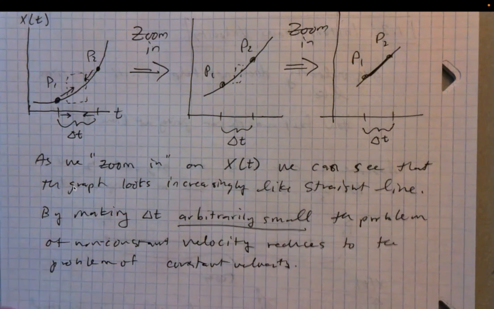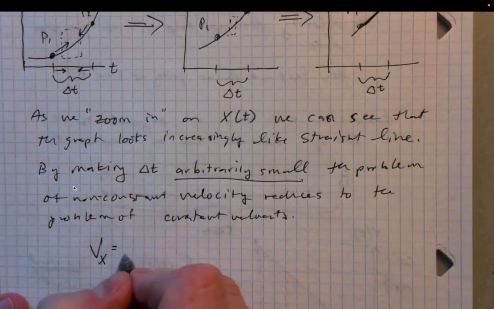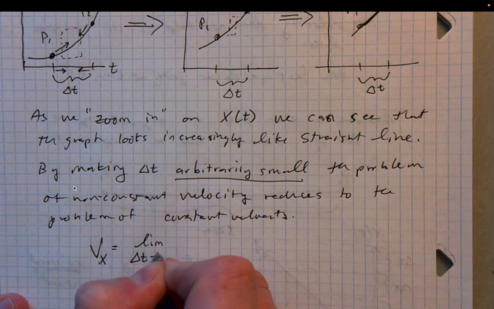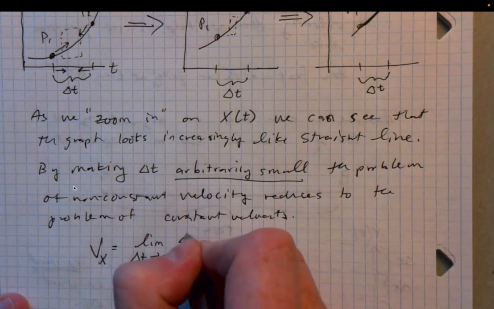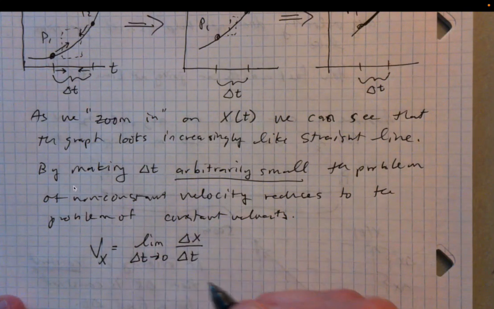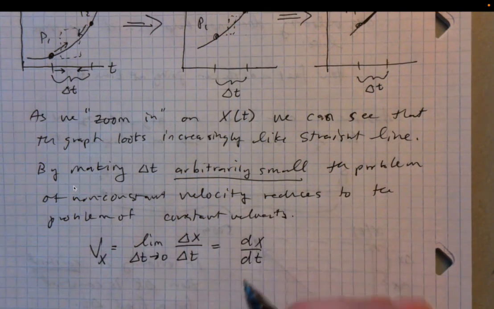And so we say that the instantaneous velocity, we'll denote it like this, is really equal to the limit as delta t goes to 0 of the displacement, delta x, the change in x, divided by the change in time. Right, and we know from calculus that this is just dx over dt.